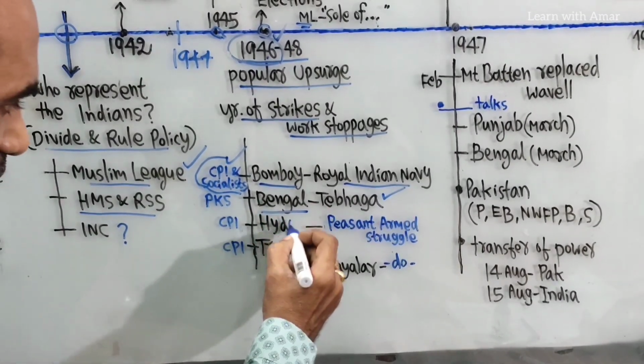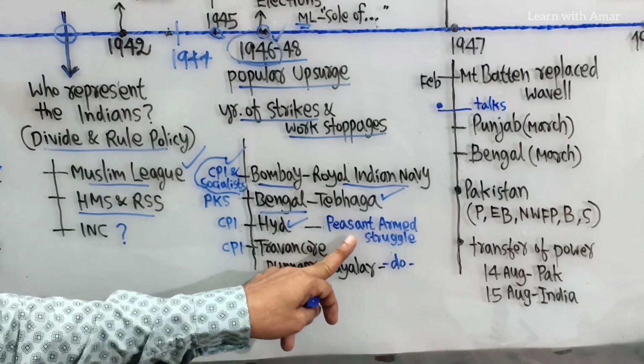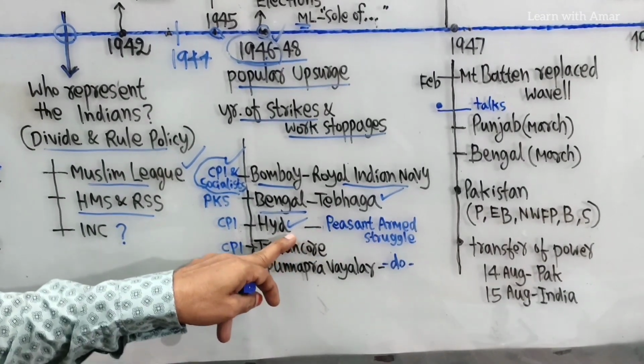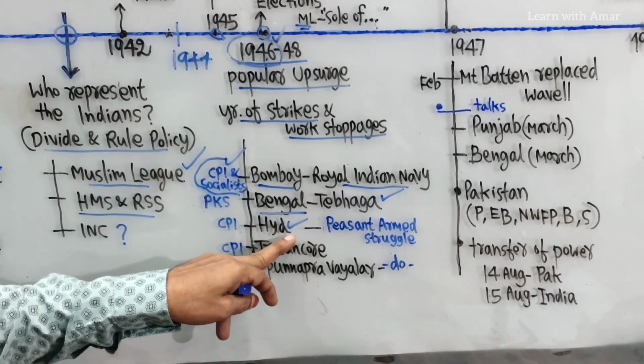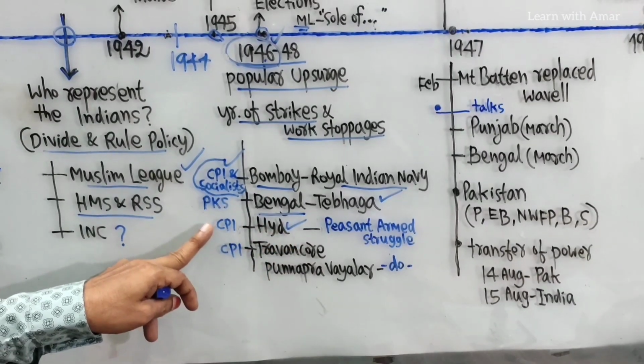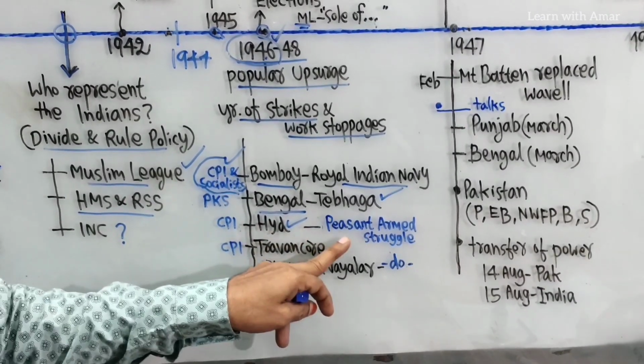And one more movement we see, the peasants' armed struggle held in Hyderabad. They fought against the rulers and their armies. Here also the Communist Party led this movement.